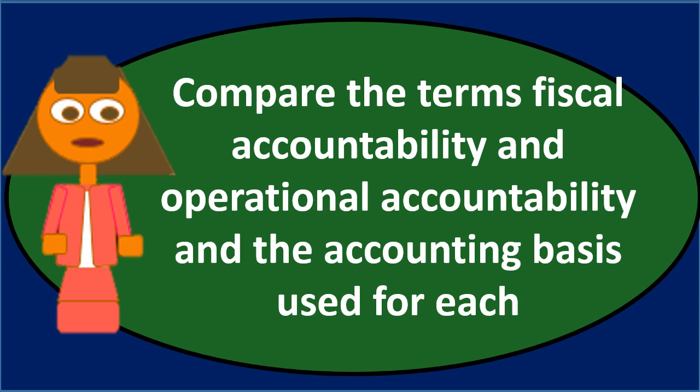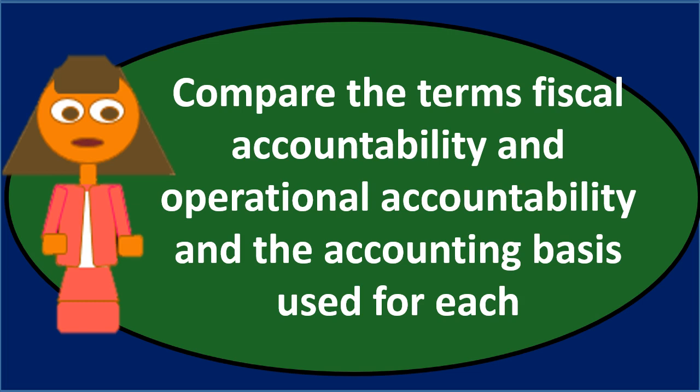Operational accountability focuses on the efficient and effective use of resources, in this case, of course, by the government. And that's going to be more of the standard kind of idea that we would think about, because that's going to be similar to the type of objective we would have for a for-profit. The best method that we have come up with for a for-profit, which is similar to that type of objective, is, of course, the accrual basis of accounting.